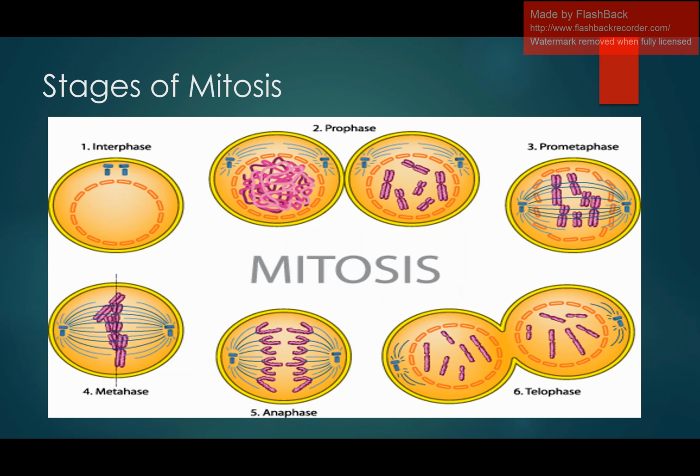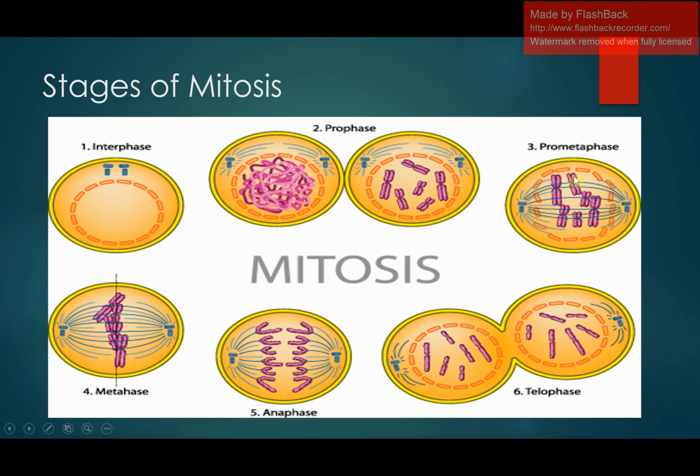Now we will revise the stages of mitosis from this figure. What was happening in the interphase? In interphase, the cell was preparing itself for the process of cell division. In prophase, the genetic material which was in the form of a thread-like structure is converted into chromosome, which is a condensed form of the chromatin. The nuclear envelope which was present around the chromatin is disintegrated, it is going to vanish. The centrosomes migrate towards the opposite pole.